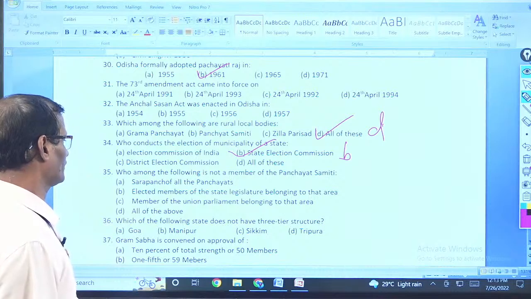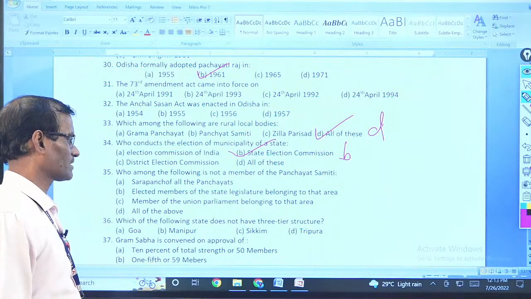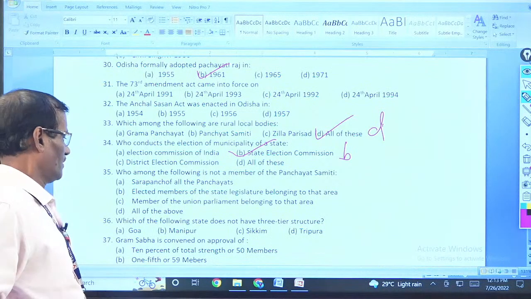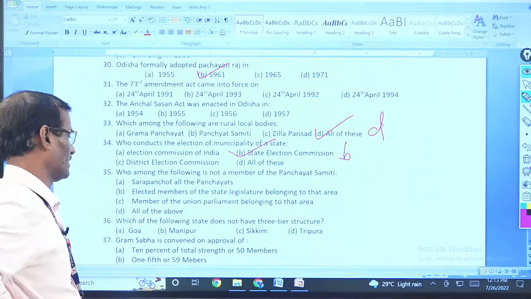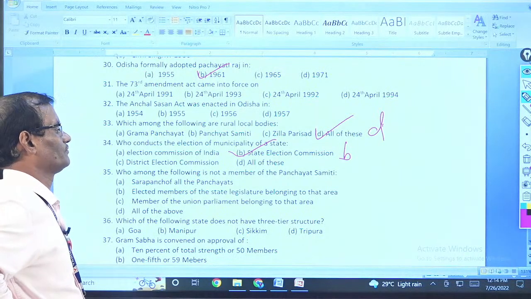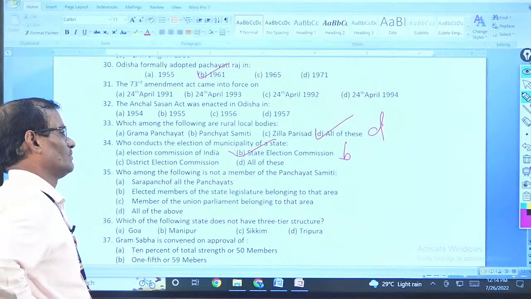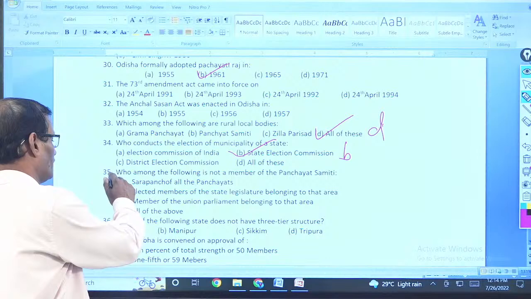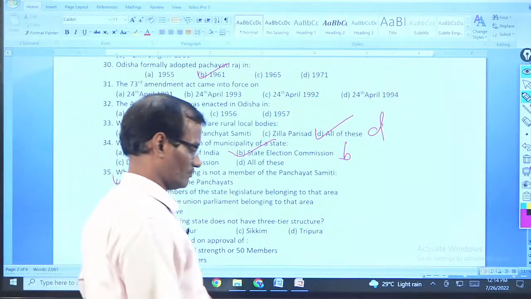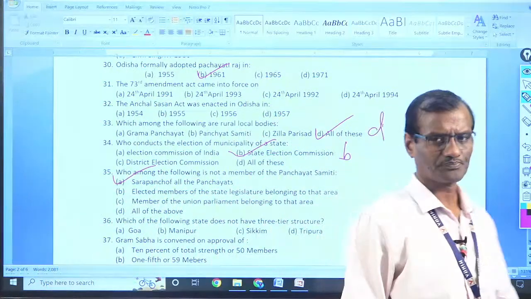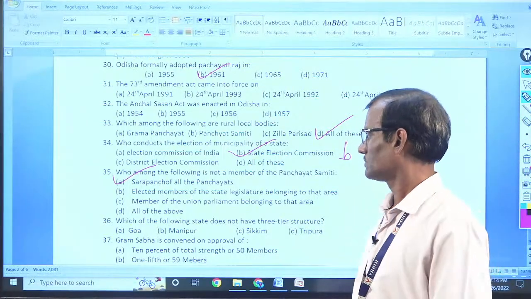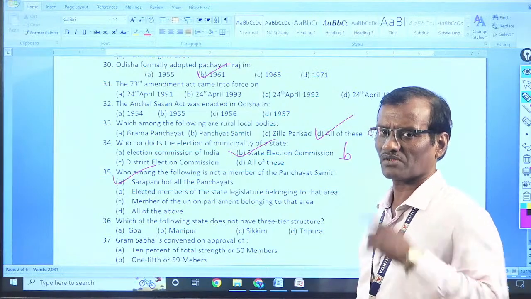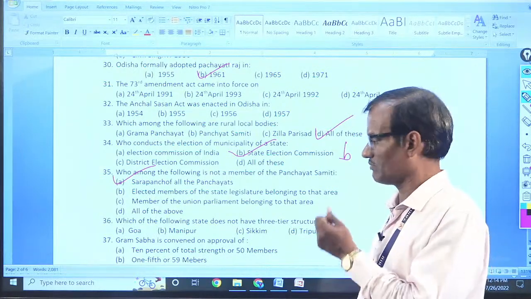Who among the following is not a member of the Panchayat Samiti? Sarpanch may be elected member of state legislature, belongs to the state, to that area. Member of the Union Parliament may be that area. But Sarpanch may not be a member. I don't think so. So A. But he can be associated with, but he is not a member.